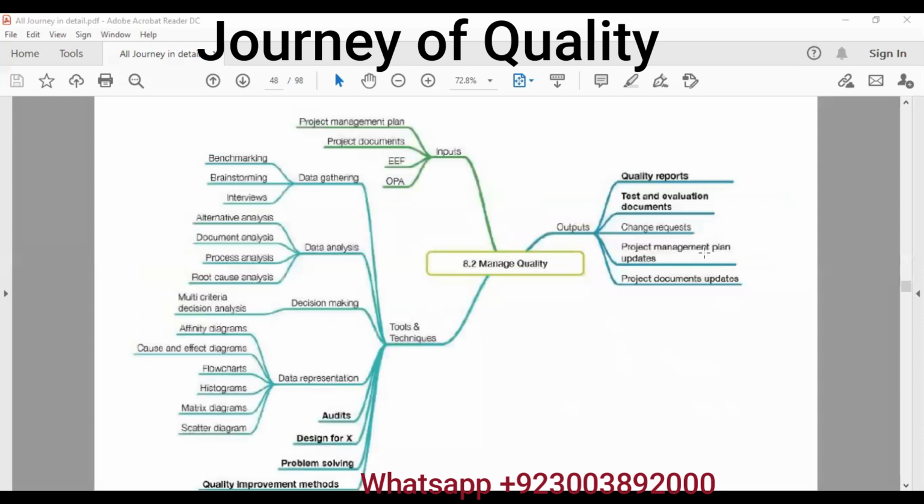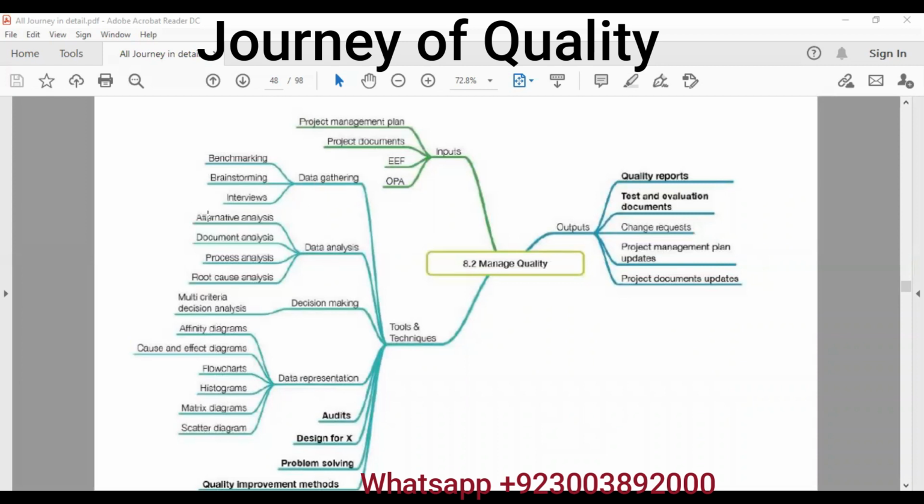Okay, so managed quality basically has outputs as quality reports, results of the quality testing, test and evaluation documents, and if there is any change in the plan, we have change request, plans update, document update. So project management plan comes here, documents. In documents we have quality metrics and test and evaluation document. Data gathering techniques are the same that we use in planning.